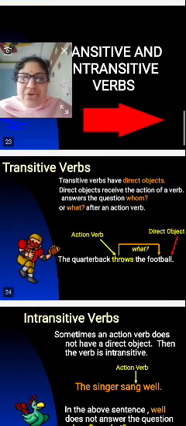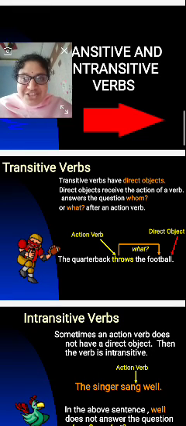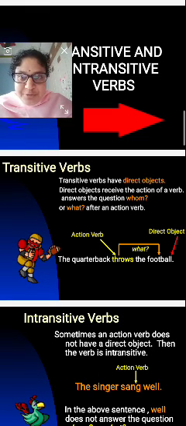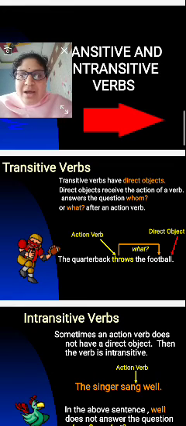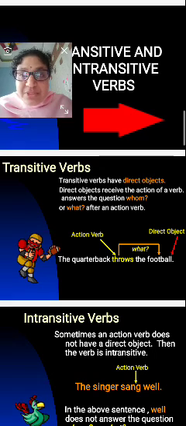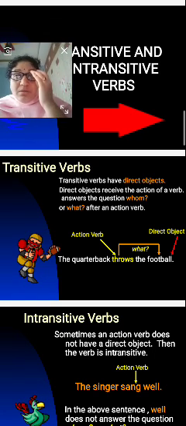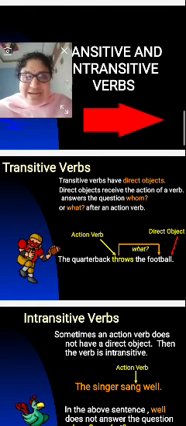Transitive, intransitive. So what are transitive verbs? Transitive verbs have direct objects. Direct objects receive the action of a verb and answer the question whom or what after an action verb. Transitive verbs have the direct object, and the direct object receives the action of a verb and answers the question whom or what after an action verb.